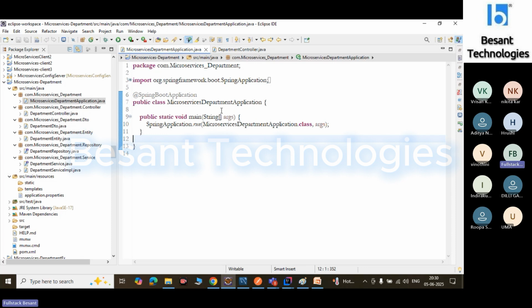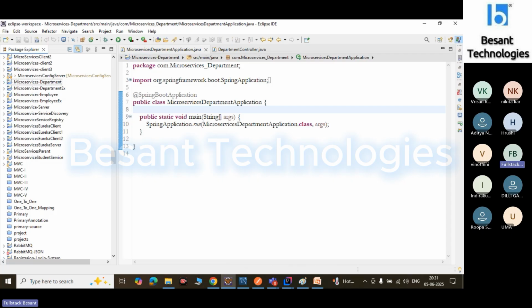So that is the IDE. You can download and install any one IDE, Eclipse or IntelliJ, or otherwise you can use both. The Java programming language supports Eclipse and IntelliJ. Not only these two, some other IDEs are also available, Visual Studio also, but the better ones are Eclipse and IntelliJ. Anyone you can use. You can download and install.